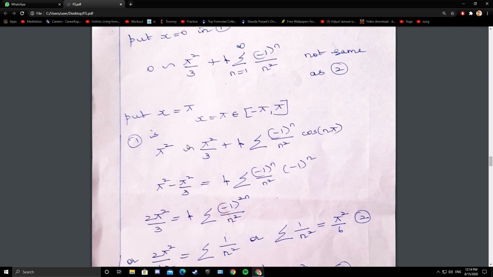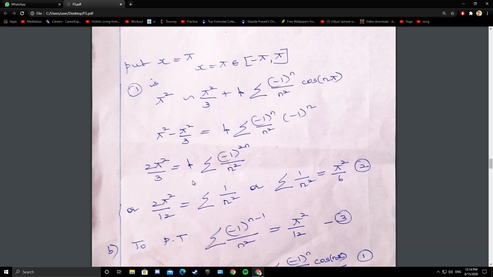So you have pi square equals pi square by 3 plus 4 times summation (-1)^n by n square into (-1)^n, that is (-1)^(2n). I am taking pi square by 3 to the left side. So the left side is 2 pi square by 3. On the right side, 4 times summation, and (-1)^(2n) is plus 1. So cross multiplying, 2 pi square by 12 equals summation 1 by n square, or summation 1 by n square equals pi square by 6.